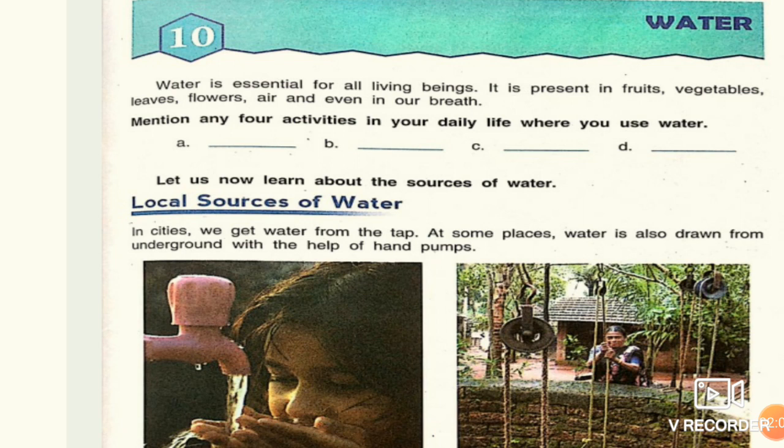You can see your mother uses water for different household work. In cleaning she uses water, in cooking we use water, for drinking, and so on. So you have to write four activities where you use water.